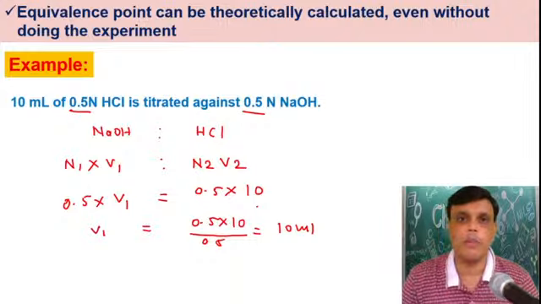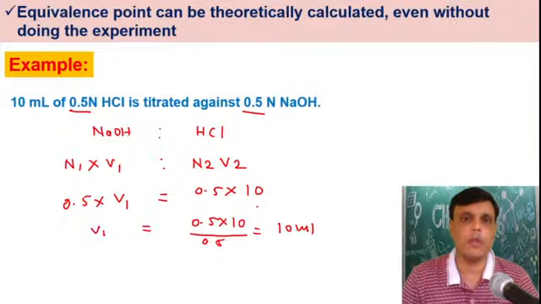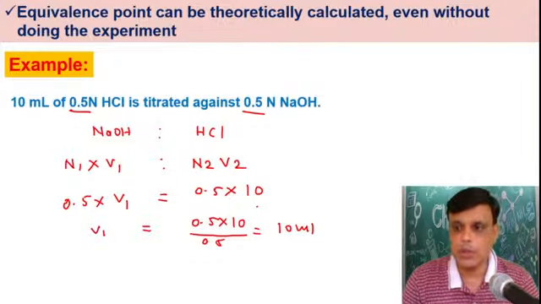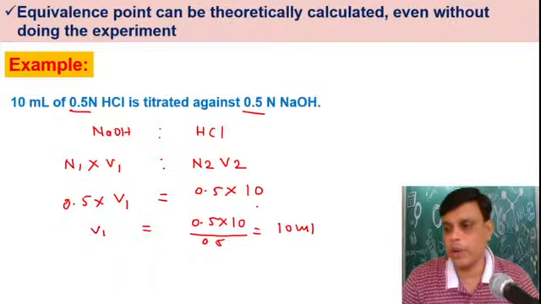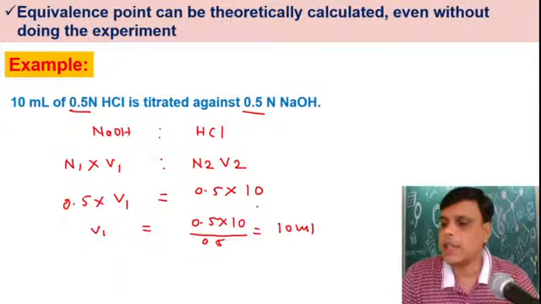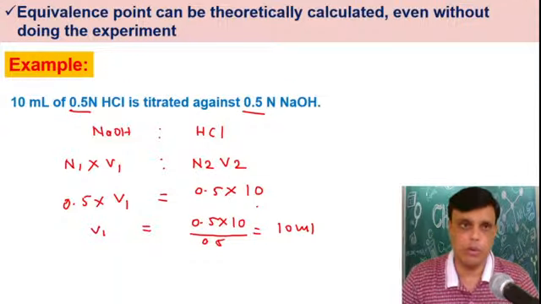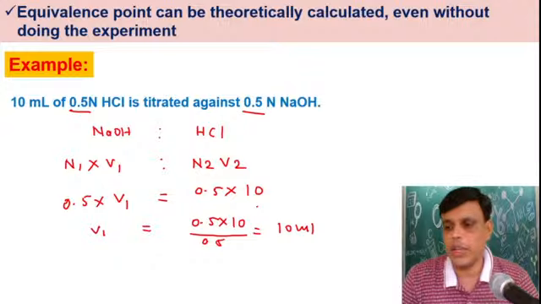So you can calculate the equivalence point of the experiment theoretically also. No need to perform a chemical experiment. Understood? How will you calculate? By using a simple formula, N1V1 is equal to N2V2. By using this formula, you can calculate the equivalence point of the titration.